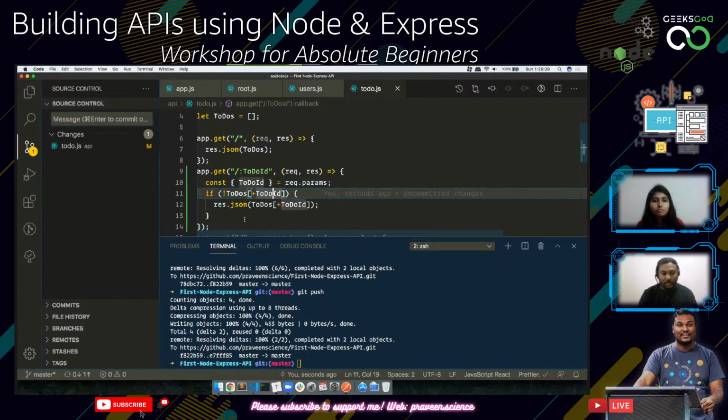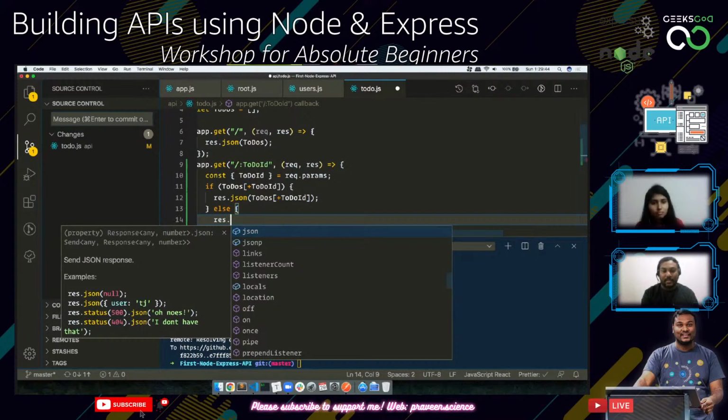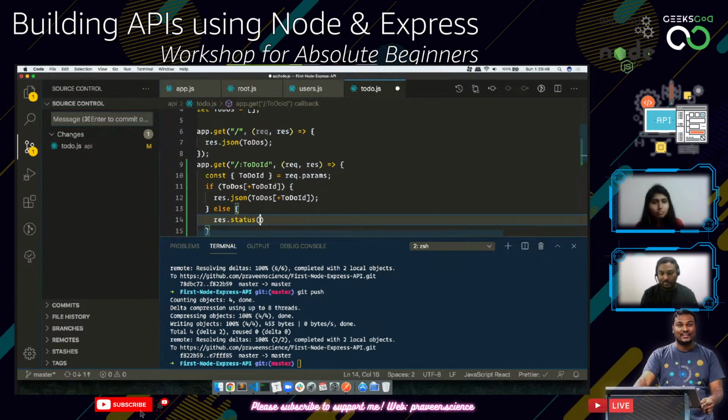So let's try doing this. If todoId is present, if it is not null, then I'm sending the contents of the to-do. Else, what status code do I need to put now? Come on, Pooja. I'm not able to find this particular to-do, so what is the status code? 404, exactly.